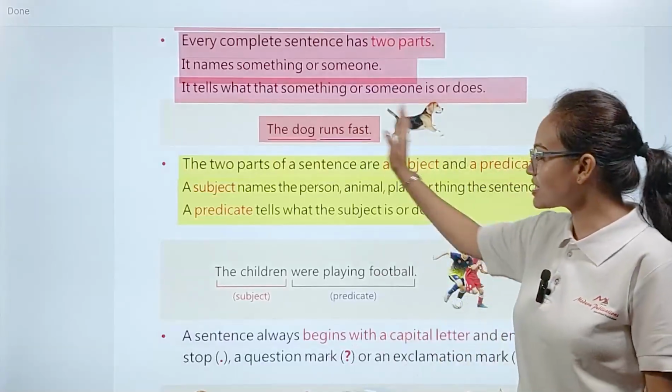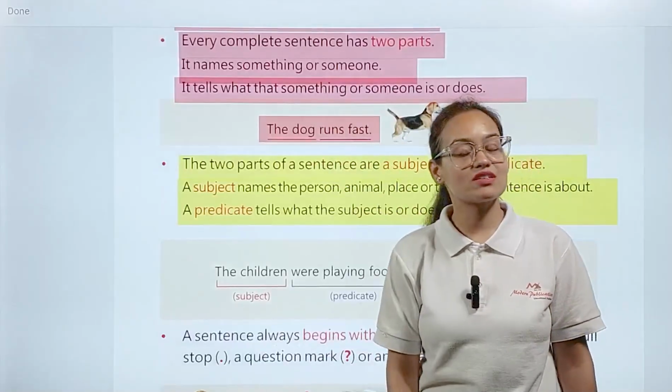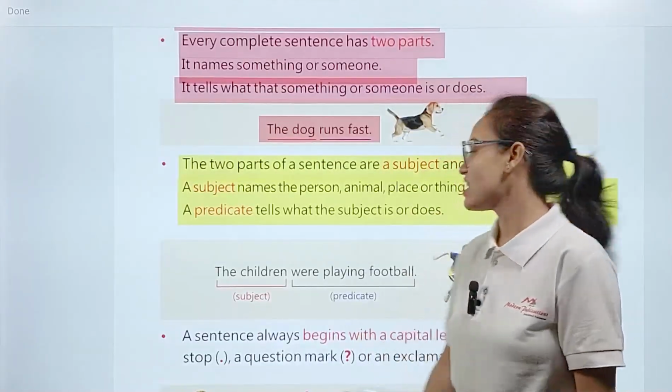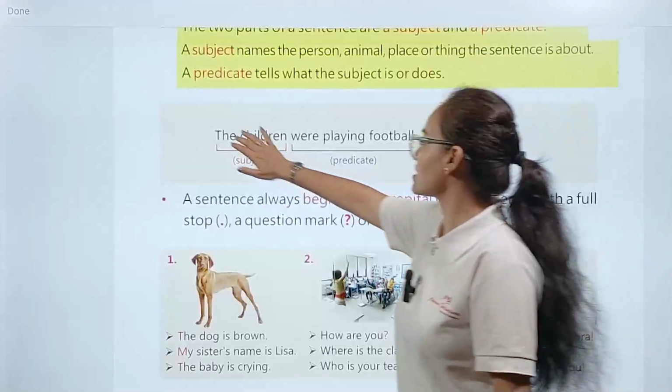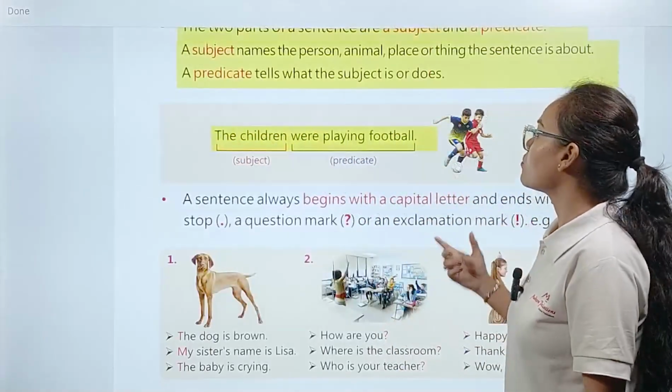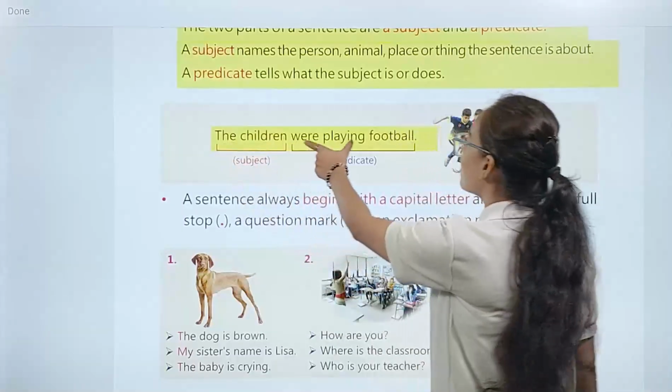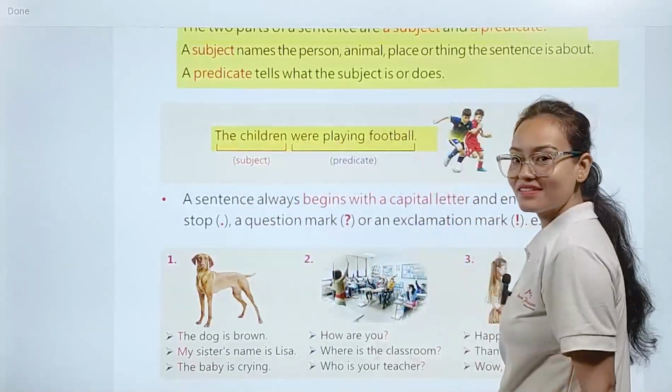In this way, you can see our sentence is divided into two parts, subject and predicate. Now see, here is a sentence: The children were playing football. Here children is the subject, and were playing football is the predicate.